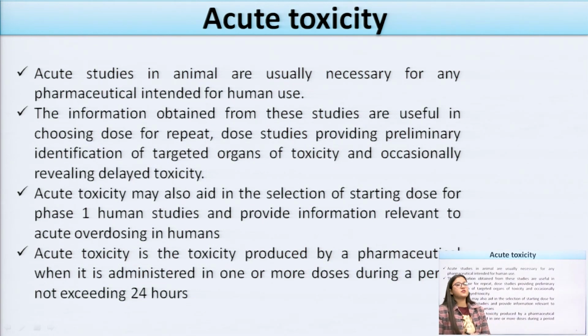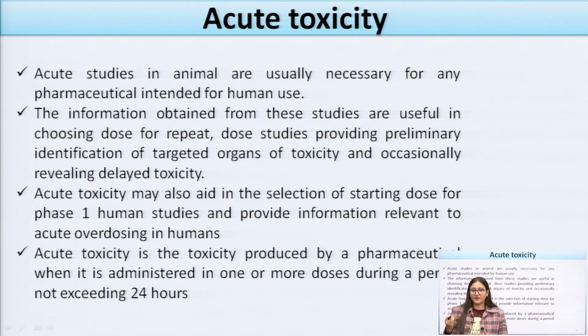Now, first of all, we have to study what is acute toxicity. Acute, as we all know, is for a shorter period of time. Acute toxicity studies in animals are usually necessary for any pharmaceutical intended for human use, and the information obtained from these studies is useful for choosing the dose for repeat dose studies, for providing preliminary identification of the targeted organ of toxicity, and occasionally revealing delayed toxicity.